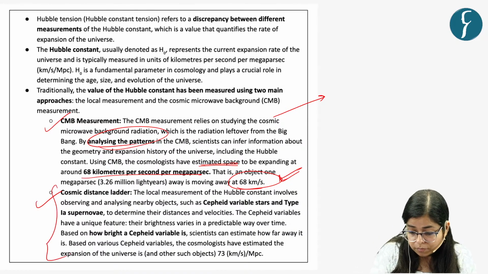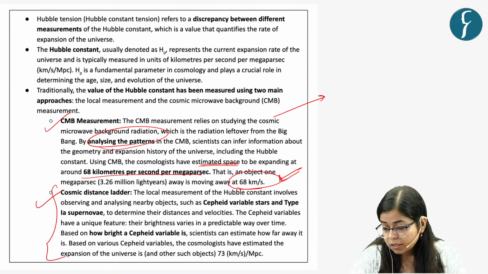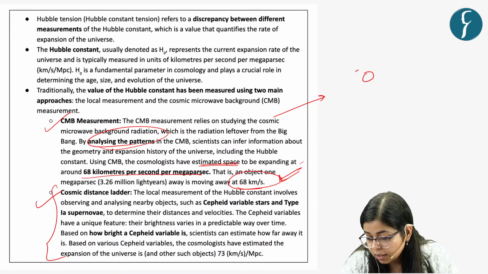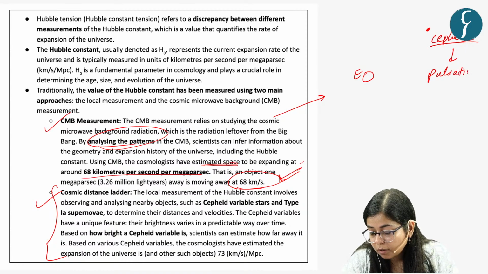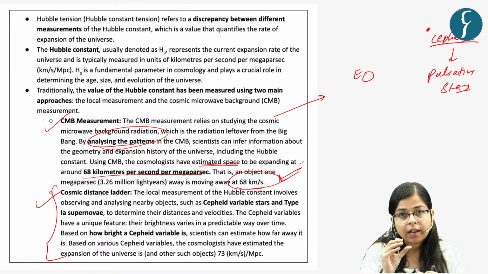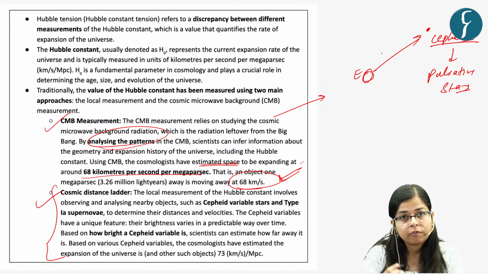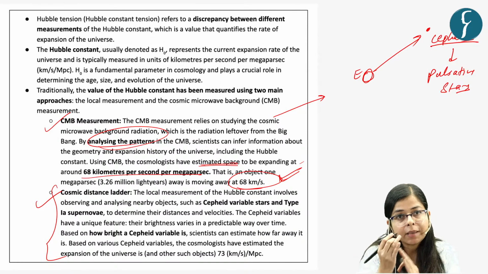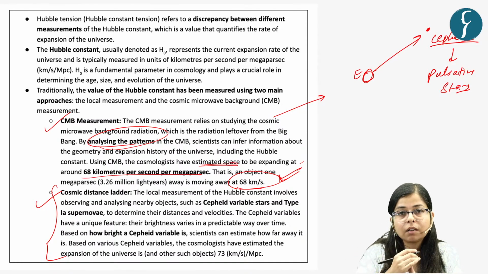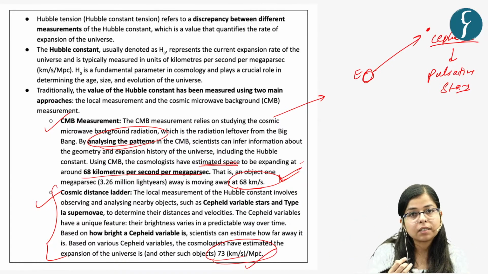And then via another method, that is using cosmic distance ladders. This is a distance by which, say this is Earth and there are certain Cepheids. Cepheids are kind of pulsating stars. Means these stars dim and shine at particular intervals. So by measuring the light from these Cepheids, we can measure whether the universe is expanding or not. And via these measurements, this value is different, right?